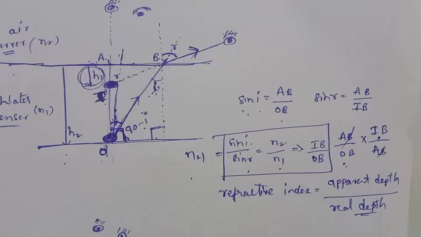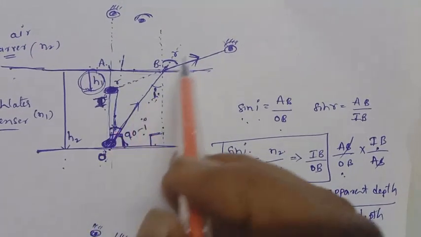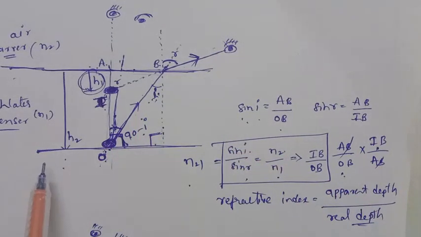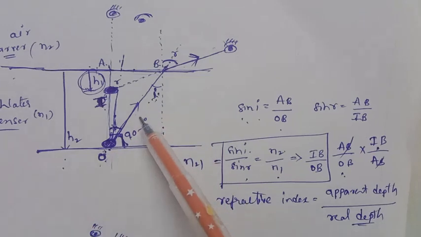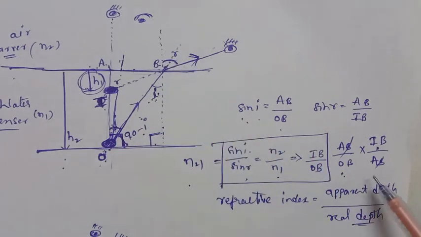When you view a coin that is in a denser medium from a rarer medium, the refractive index of that medium is equal to apparent depth by real depth. If we are viewing from a denser medium and the object is in a rarer medium, then the formula becomes the reciprocal, that is real depth by apparent depth. Here the refractive index is equal to apparent depth by real depth.